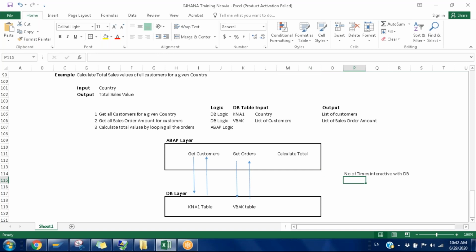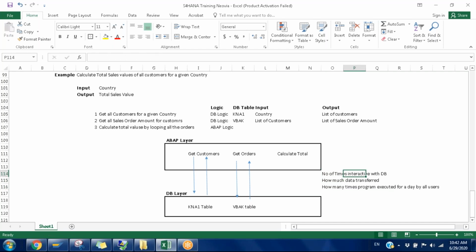And how much data is transferred, and how many times the program is executed per day by all users. These are the things we need to take into consideration.